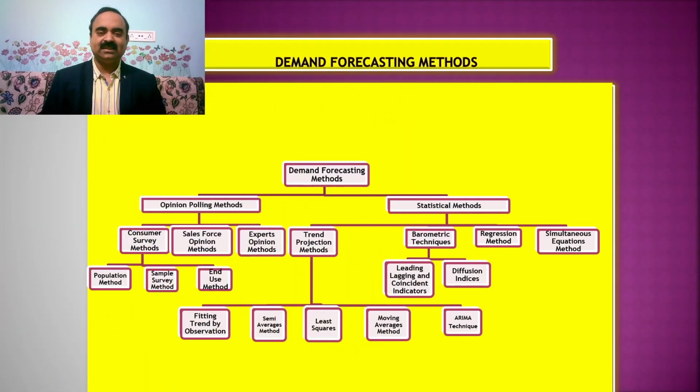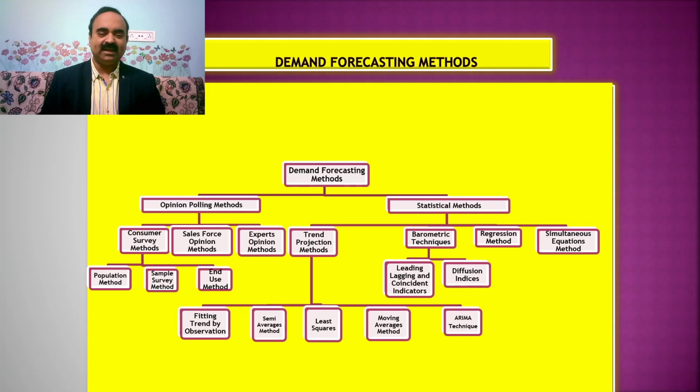Dear students, in this figure, I have given an elaborate description of demand forecasting methods. Demand forecasting methods can be divided into two types: opinion polling methods and statistical methods. Opinion polling methods can again be divided into three types: 1.